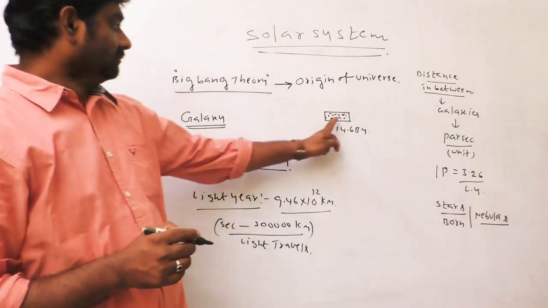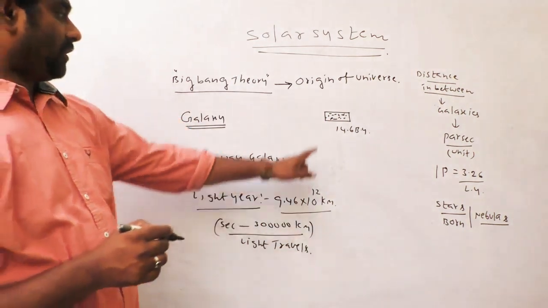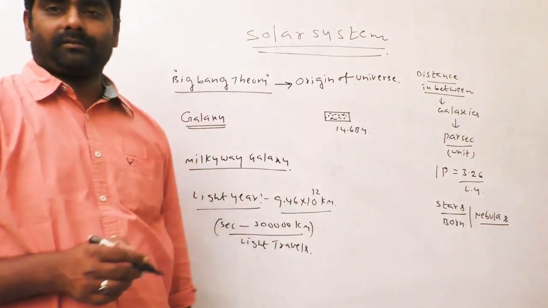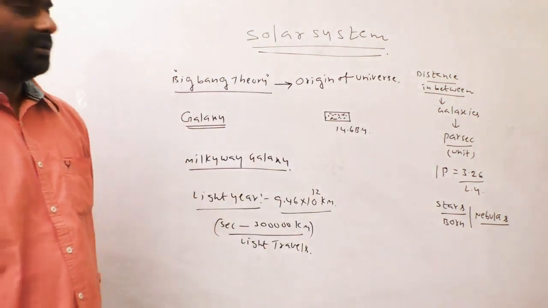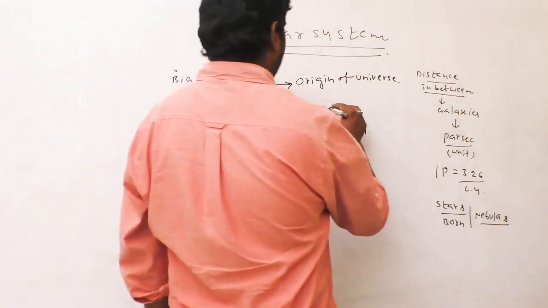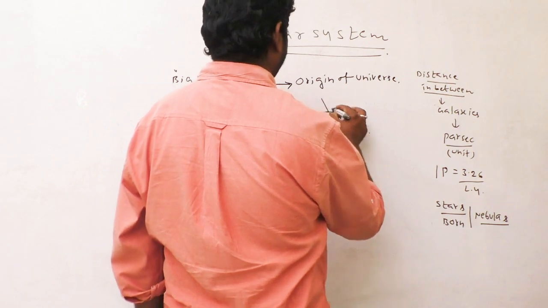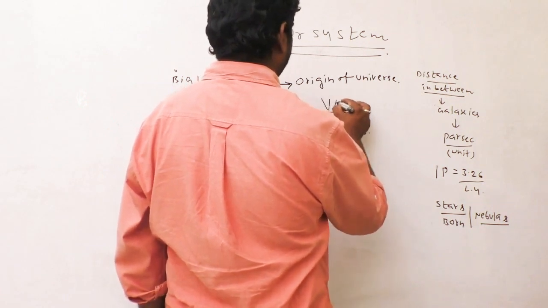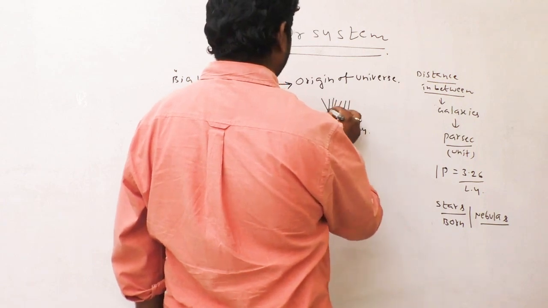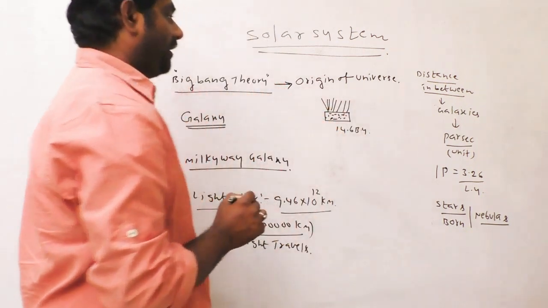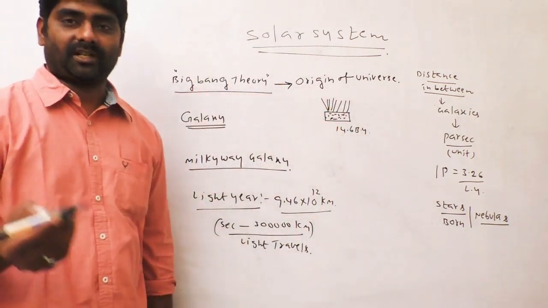According to this theory, 14.6 billion years ago there was one mass. This mass exploded.